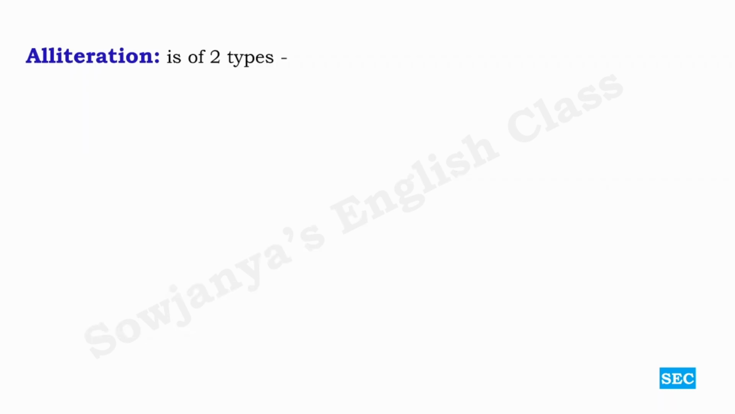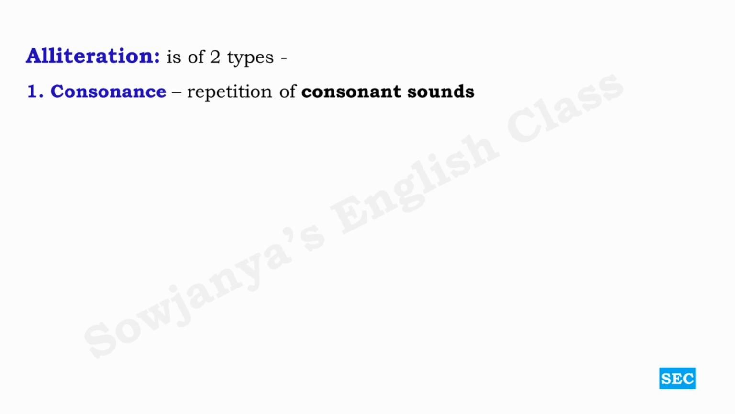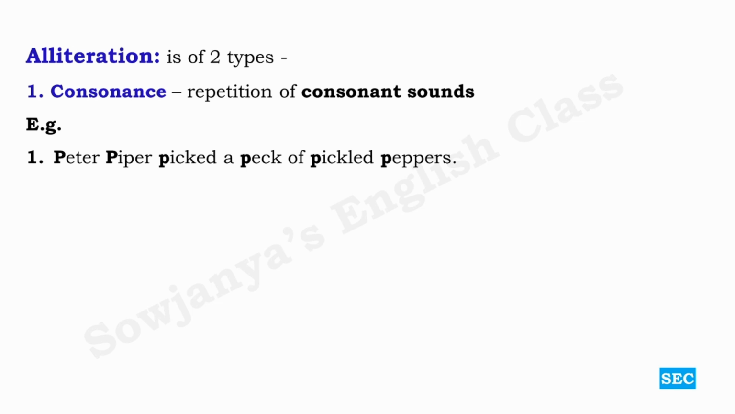Alliteration. It is of two types. First one is consonants. Consonants is nothing but repetition of consonant sounds. Please clearly understand this. Consonant sounds. Many children make mistake in identifying alliteration because they think that it is consonant letters. It is not like that. It is consonant sounds. For example, Peter Piper picked a peck of pickled peppers. So here this particular letter P is repeated so many times to give kind of rhythm. Peter Piper picked a peck of pickled peppers. So P is repeated so many times, not the letter but the sound.